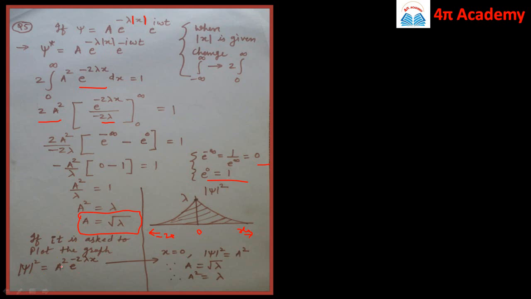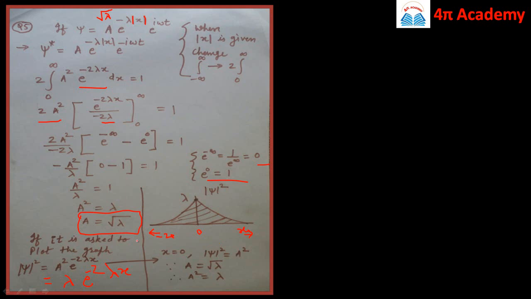Here we substitute the value of a square as lambda, because a is root of lambda, and therefore my probability density will be equal to lambda into e raised to power minus 2 times lambda into x, and in the normalized wave function, in place of a I put root of lambda, so I can find out the normalized wave function.